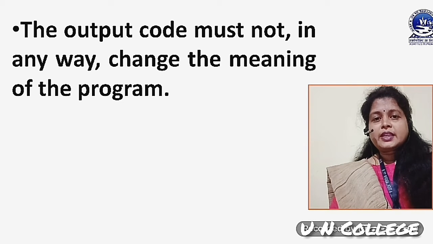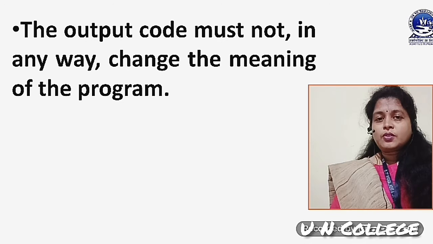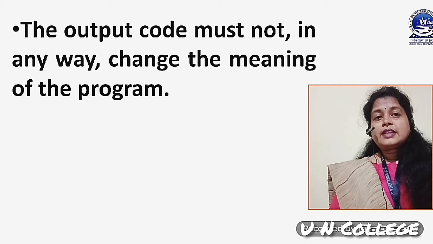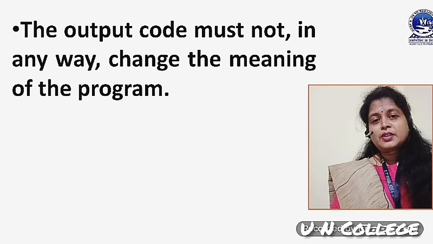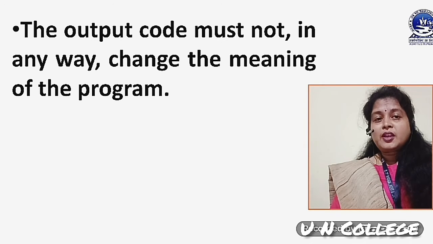Suppose you are writing a program, using a particular logic, and you need some sort of output. During optimization, some changes are made to the code, and according to the rule, the output code must not in any way change the meaning of the program. Whatever changes are made by the compilation process will not affect the meaning of the program. This is the first principle of optimization.